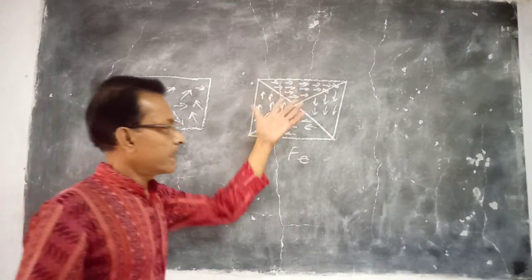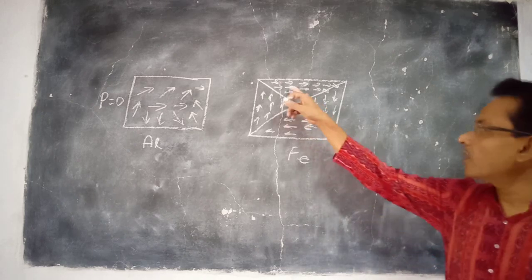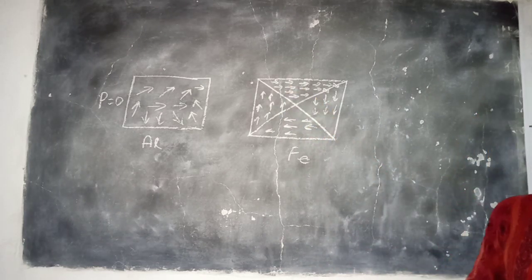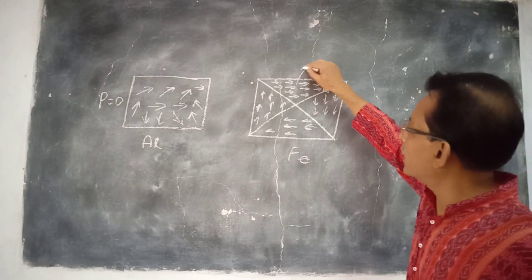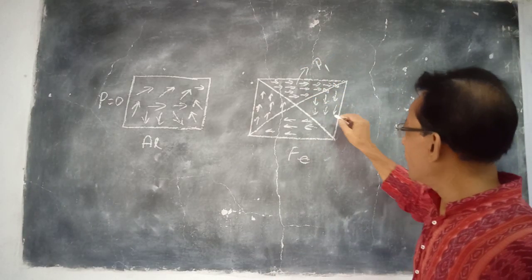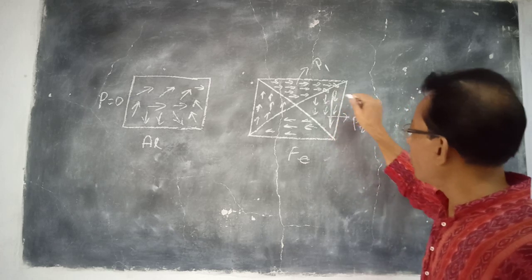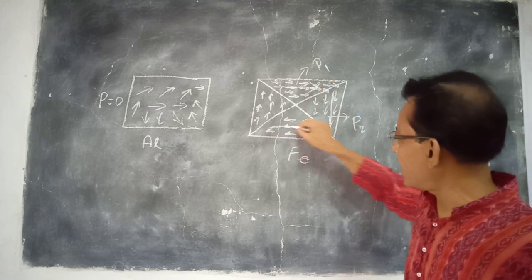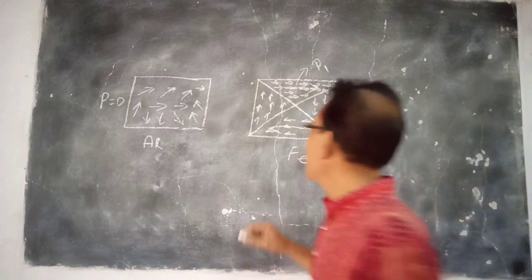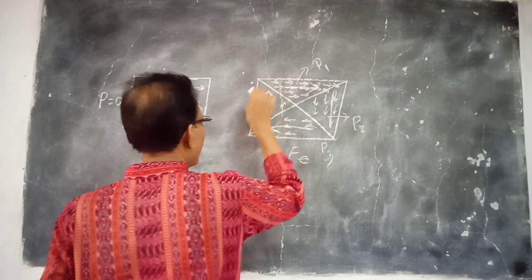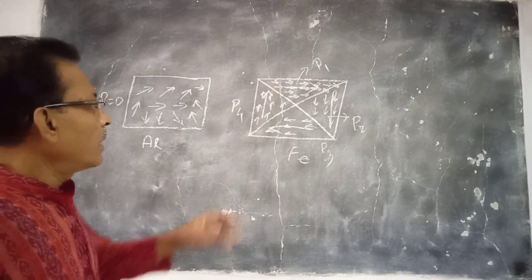So there are local regions within the material in which all the molecular magnets are aligned perfectly in a particular direction, so that a strong magnetization is produced in this region, say P1. Here also a strong magnetization P2 is produced in this direction. Here a strong magnetization P3 is produced in region 3, and in this region strong magnetization P4.